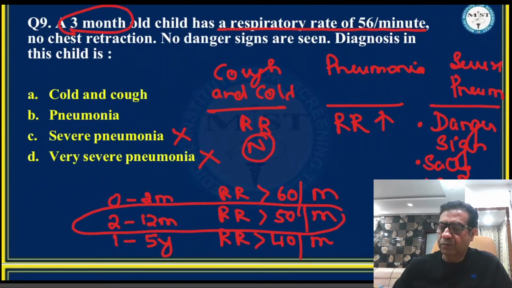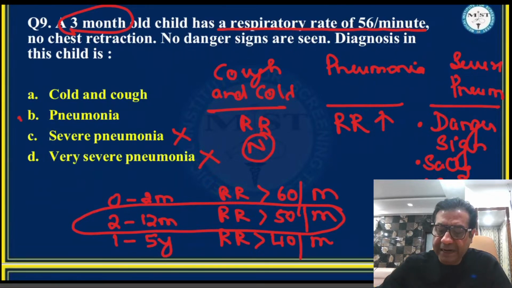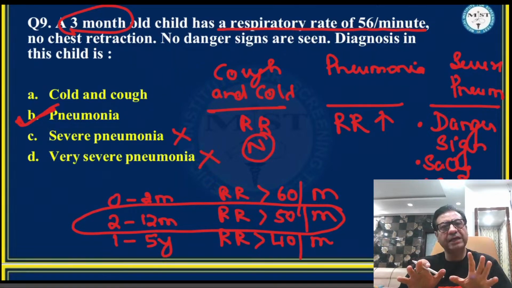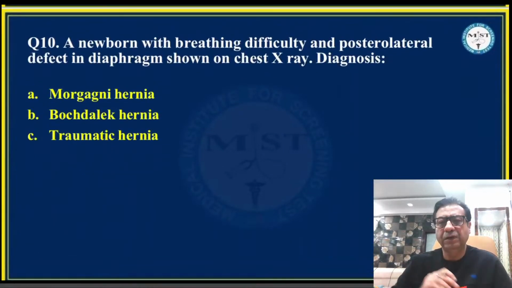So for a child who is more than 2 months, a respiratory rate of more than 50 per minute is definitely fast breathing. And if it is fast breathing, it cannot be plain cough and cold. It has to be pneumonia. So this is a case of pneumonia, not severe pneumonia, not cough and cold, going by the fact that the child has fast breathing. Again, if students have attended my classes, they would have been able to answer this question. So again, a pretty simple question.